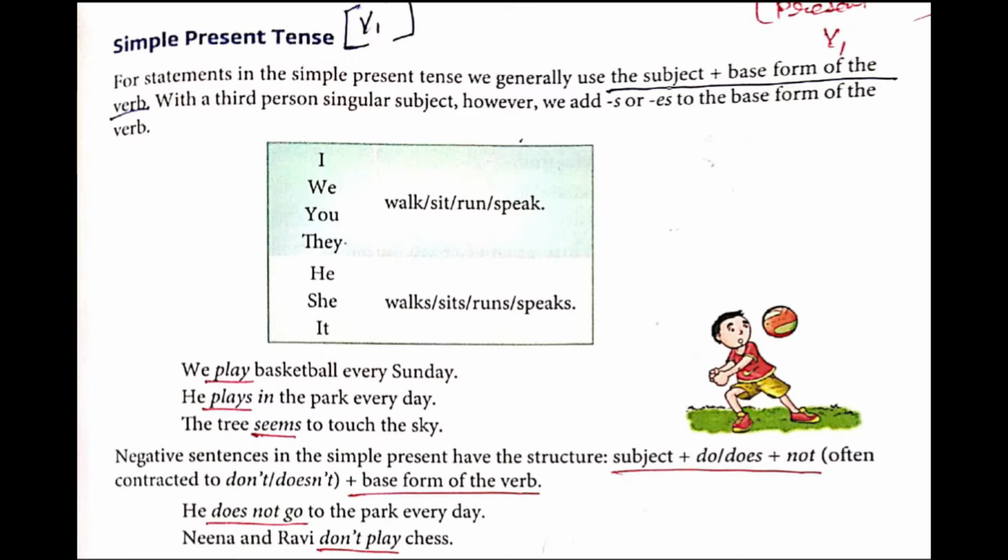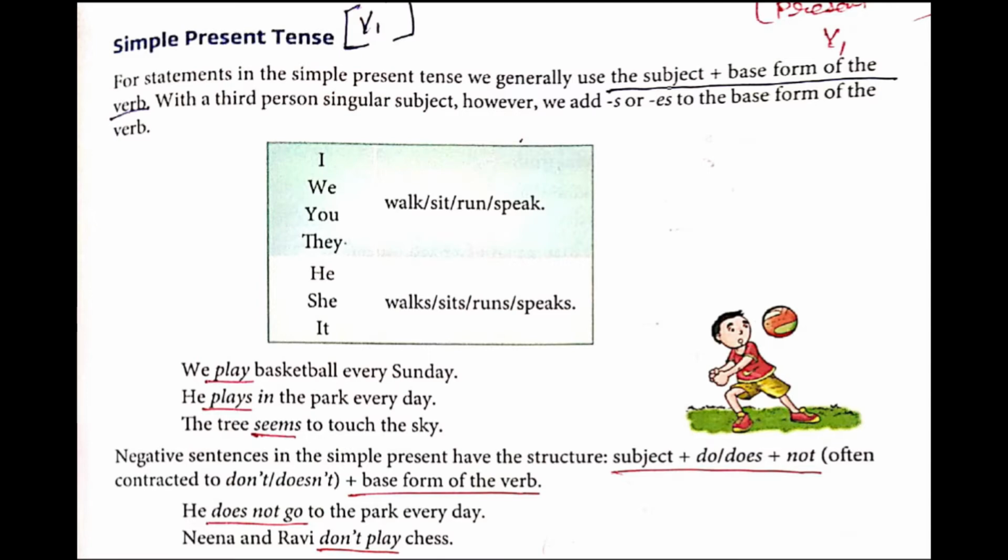Now here let's go to this particular box given over here. So here first it is given I, and here base forms of the verbs are given. I shall read that. I walk, I sit, I run, I speak. We walk, we sit, we run, we speak. You walk, you sit, you run, you speak. They walk, they sit, they run, they speak.